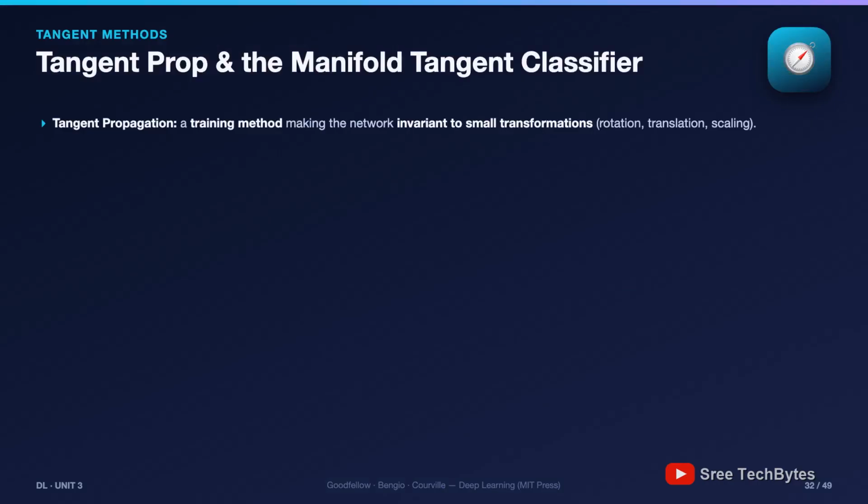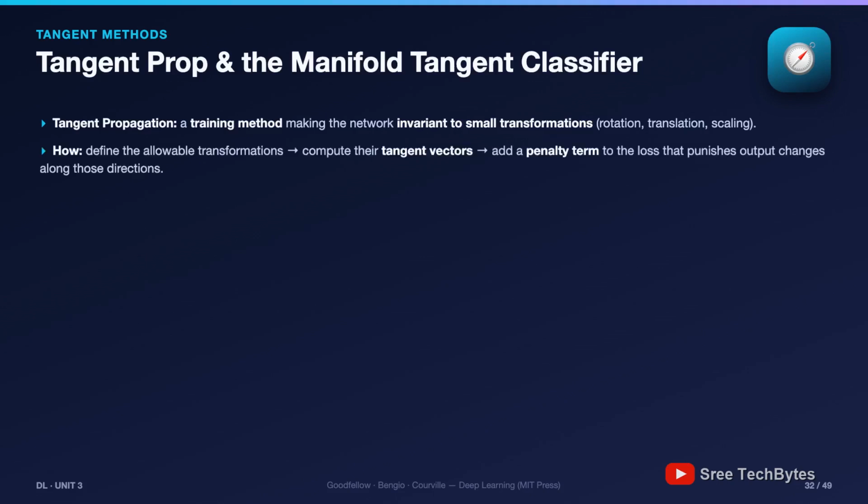Tangent prop moves the idea from comparison into training, to find the transformations that shouldn't matter: rotation, shift, scaling. Compute their tangent vectors, then add a penalty to the loss for any output change along those directions. Loss equals classification error plus lambda times an invariance penalty. The network is literally fined for being sensitive to harmless changes.